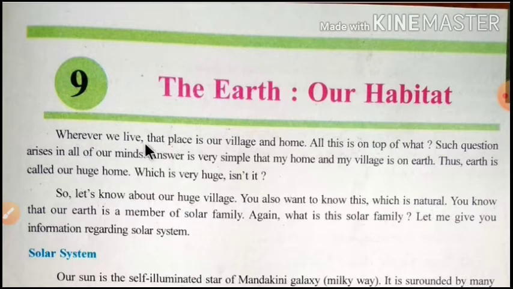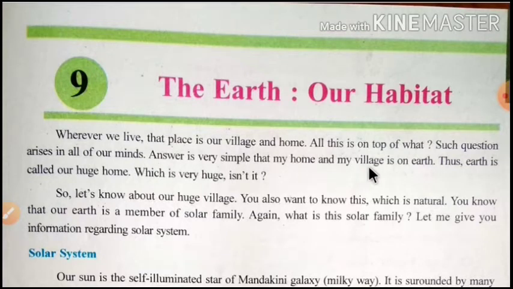Wherever we live, that place is our village and home. All this is on top of what? Such questions arise in all of our minds. Students, we live in our village or home, and what is the top of what? We are living in a village and home, and what is it on top of, that we make our home? Such a type of question comes out in our mind, and the answer is very simple.